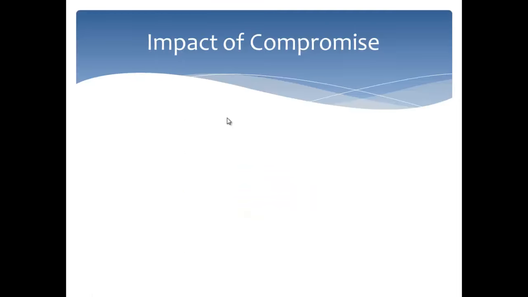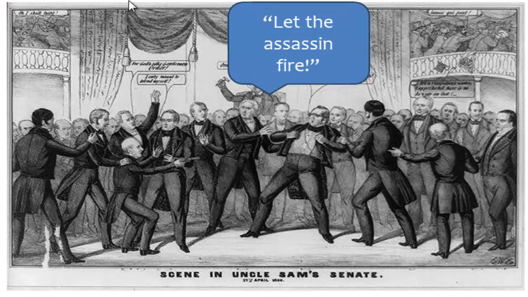Okay, let's talk about the impact of the compromise. There are huge tensions in Congress that are demonstrated during this time period, and again, a sign of things to come. We have two key players here. This guy here is Thomas Hart Benton. He is a senator from Missouri. He's actually senator for over 30 years. And over here, we have another senator from the South, last name Foote, F-O-O-T-E.